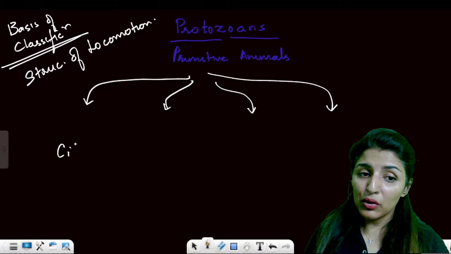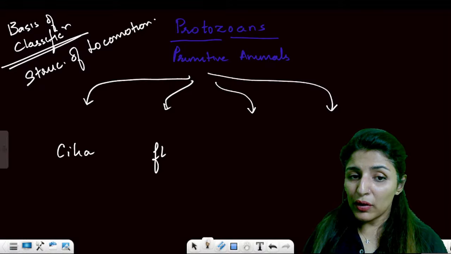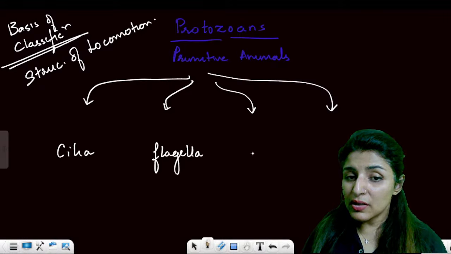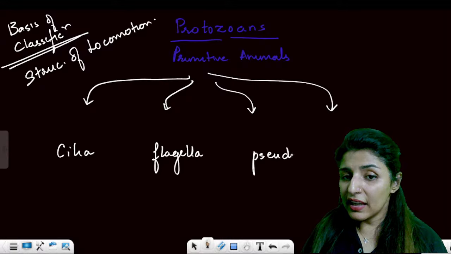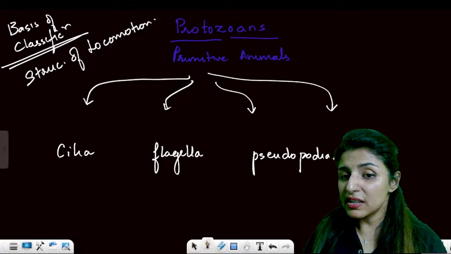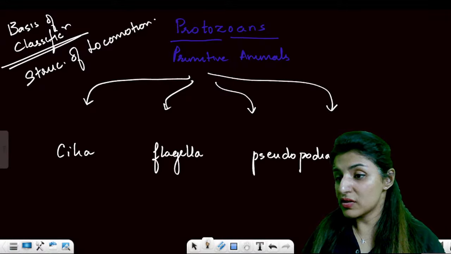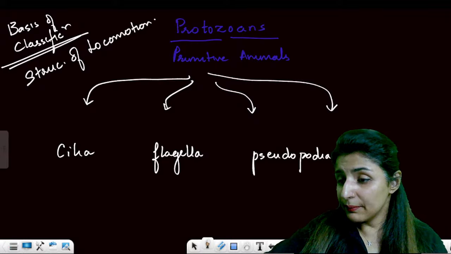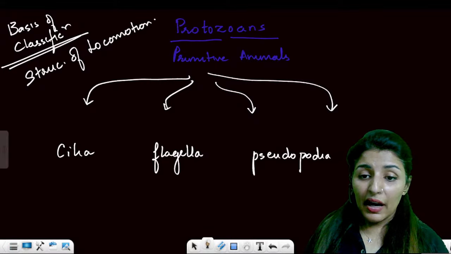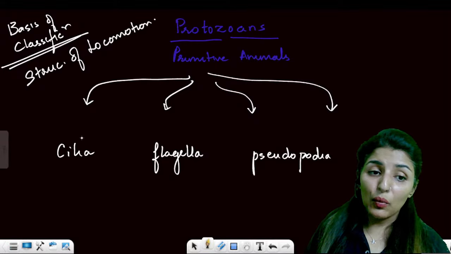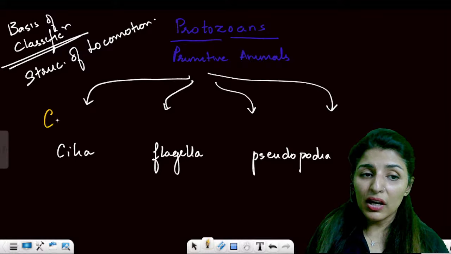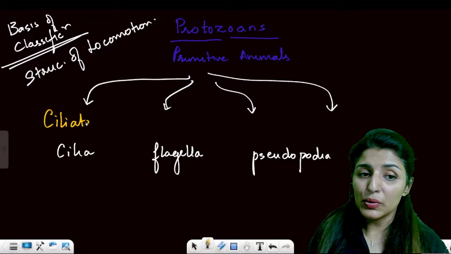Some of them are going to use cilia, some are going to use flagella, while others will use pseudopodia. And then there will be a fourth type which doesn't have any specific locomotory structure. That is why we have four different types. The ones which use cilia for locomotion are known as ciliated protozoans.